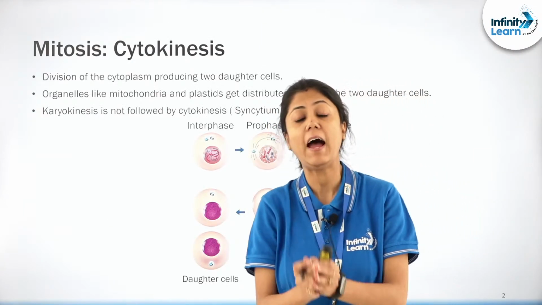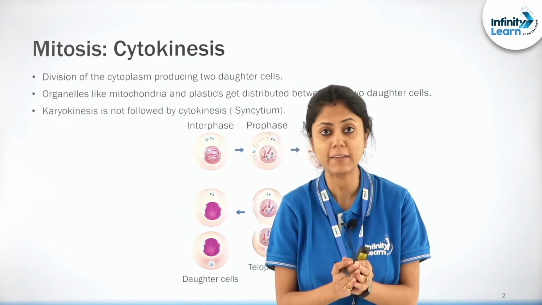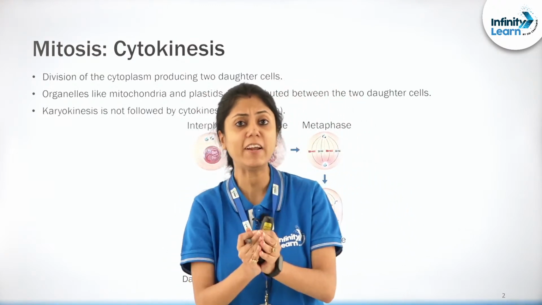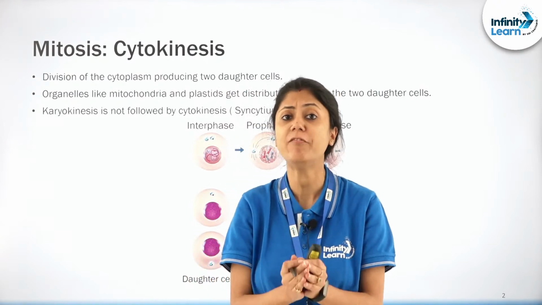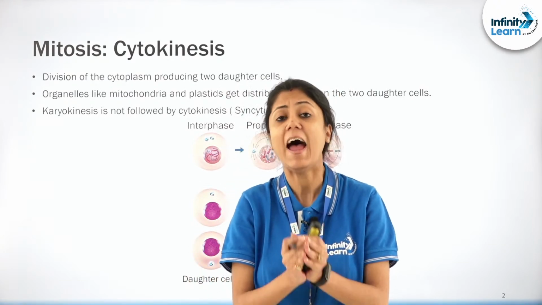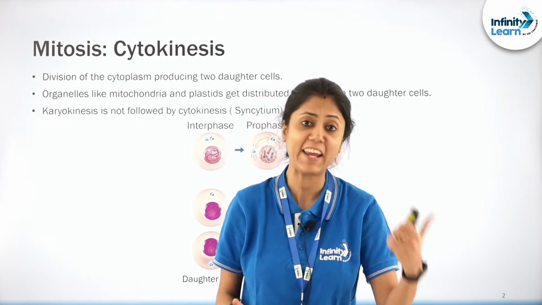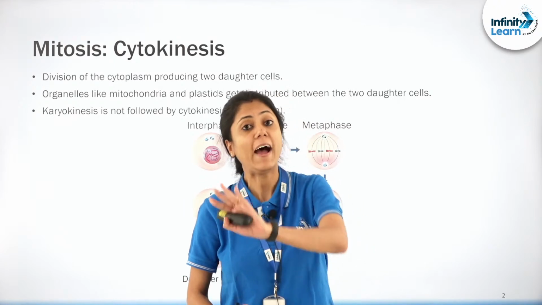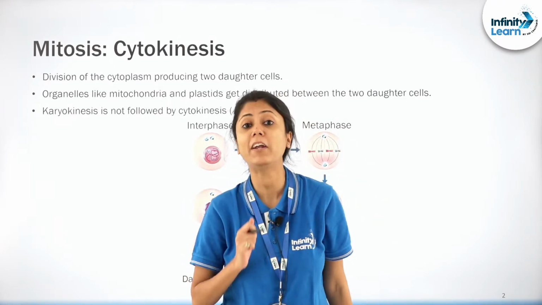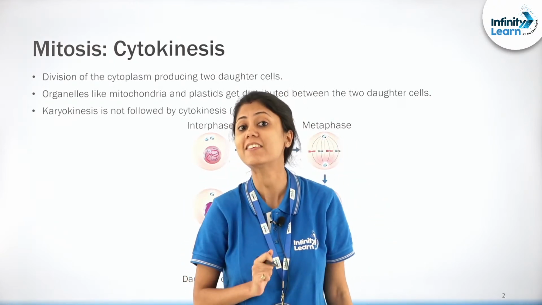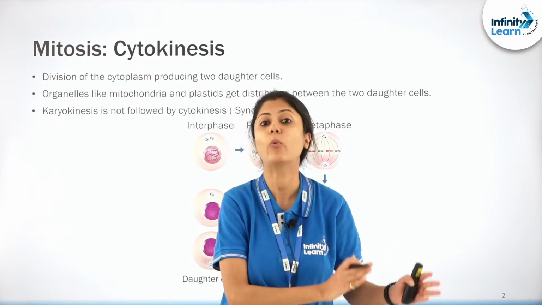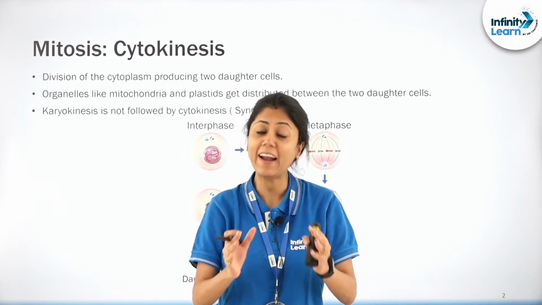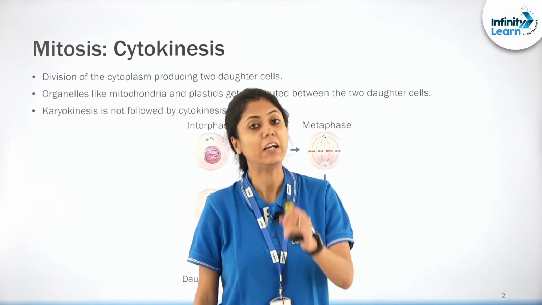Last class we had completed telophase, right? This class we will be starting with cytokinesis. So generally when we are talking about the M phase, we know that the M phase has two phases. What are they? Karyokinesis and cytokinesis, correct? Now we had discussed karyokinesis. What is meant by karyokinesis? Karyokinesis is the division of the nucleus, right? Now the nucleus has divided and there is the formation of two daughter nuclei.